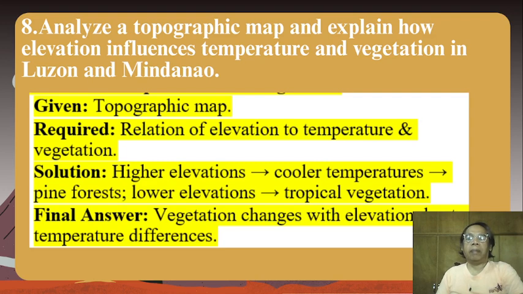There are pine forests. In lower elevations, you have tropical vegetation. Final answer. Vegetation changes with elevation due to temperature